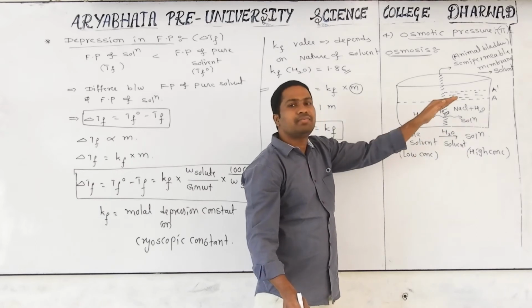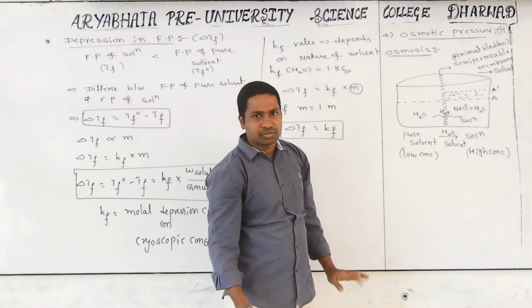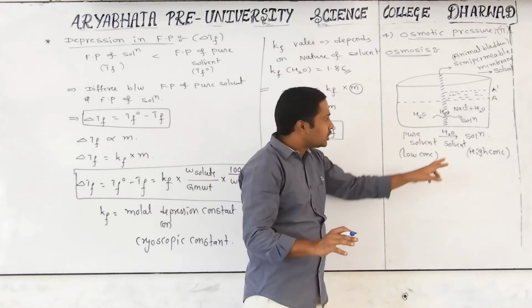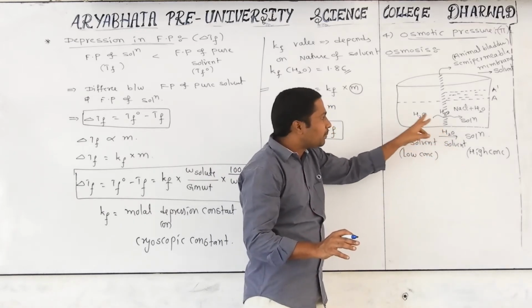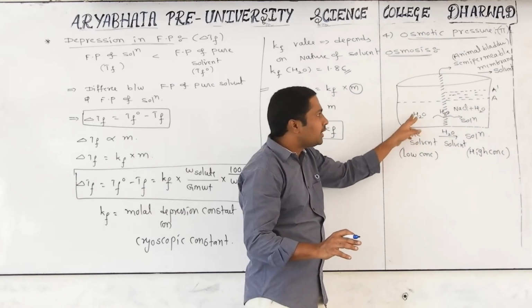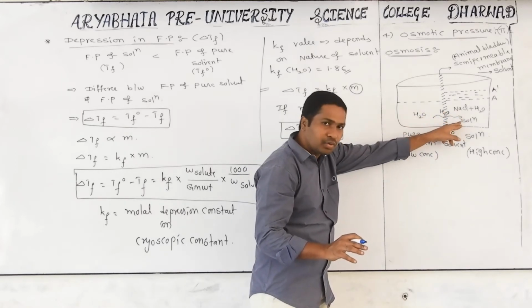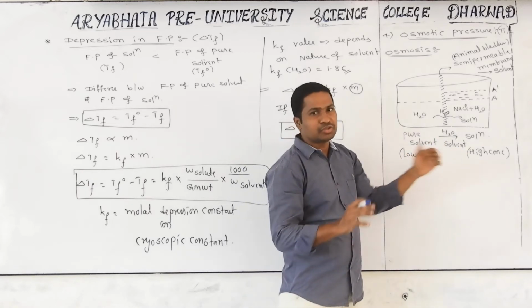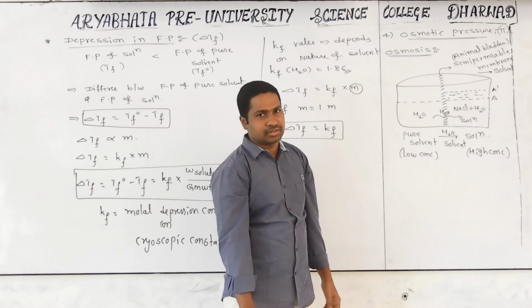This spontaneous flow is what we call osmosis. Once again, the spontaneous, naturally happening flow of solvent particles from the pure solvent side to the solution side, otherwise low concentration side to high concentration side, is called osmosis.